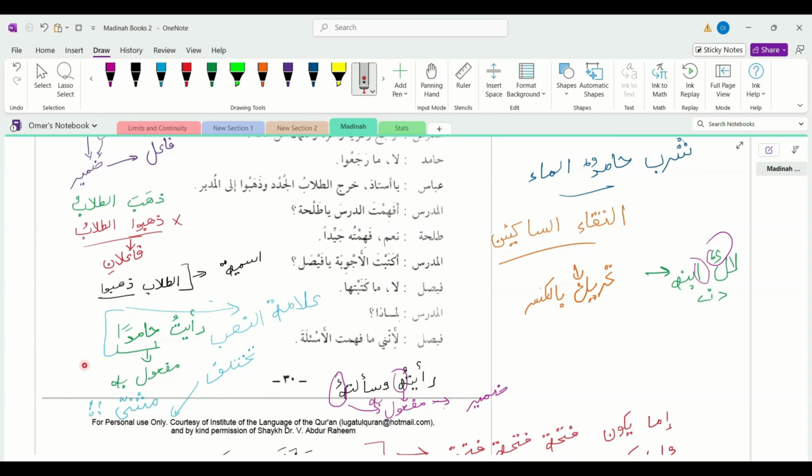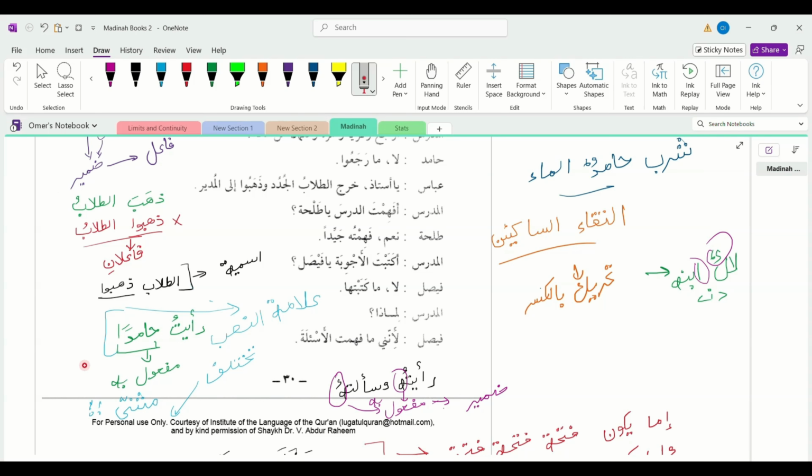And let's say there are two men. In the marfu case we would normally say rajulani, but in the mansub case, it will become rajulayni. So the way the mansub is formed changes, but it is mansub.